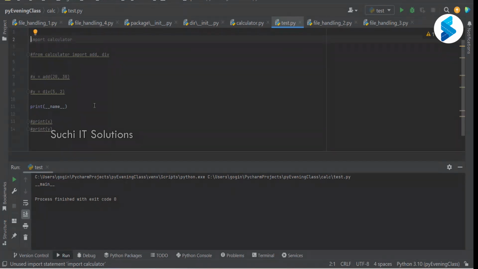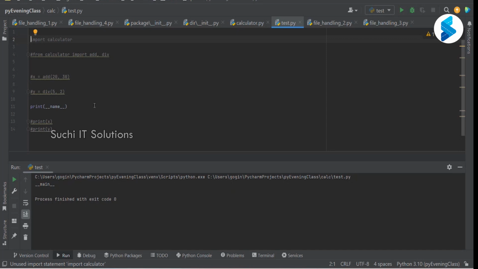So we know that if I'm executing this file, it also executes the imported file. Now in both the test.py and calculator.py, which is the main file that is being executed? Test.py. You executed test.py, not calculator.py. But calculator.py is imported in the test.py. So we are only executing test.py, not calculator.py.